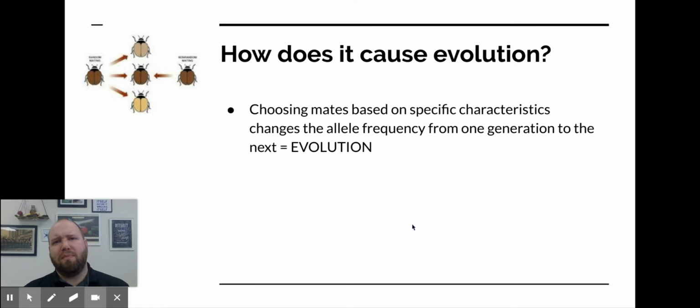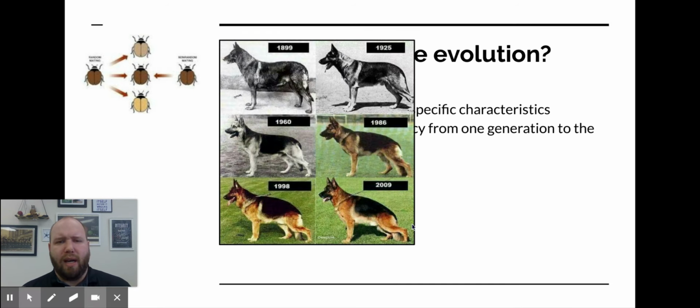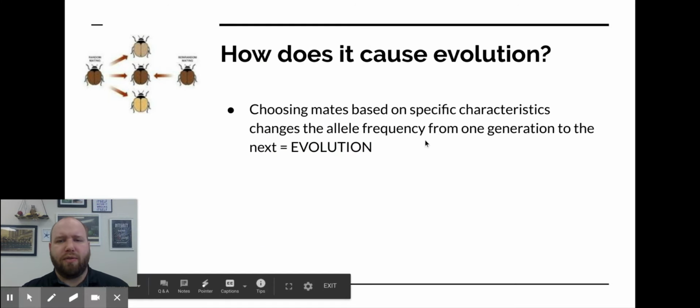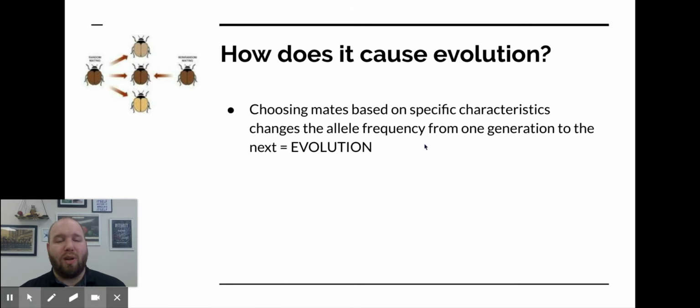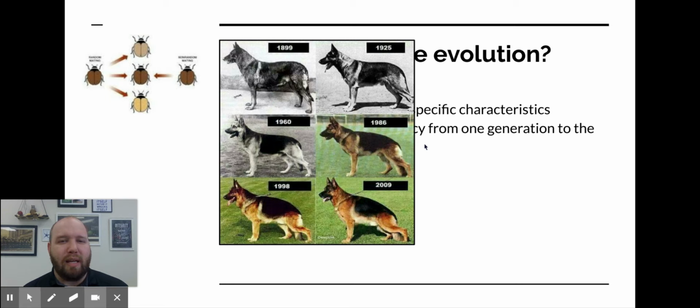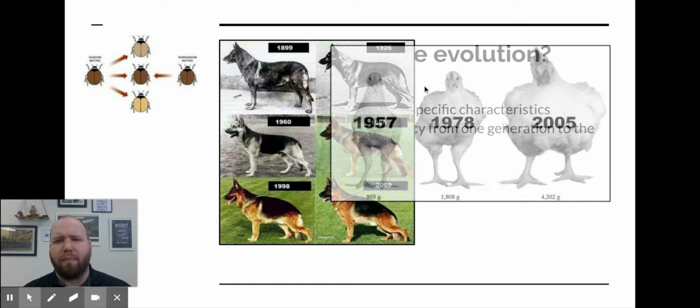And because it's chosen by those mates, generation after generation, whatever is being selected for continues to be carried on, and it'll change the allele frequency from this generation to the next generation. Then evolution has occurred. An example of this is breeding. If you think about breeding, whatever characteristic you want in that animal, you breed together until you get it, and you can see that there's a significant change in the gene pool over time, and so different characteristics show up.